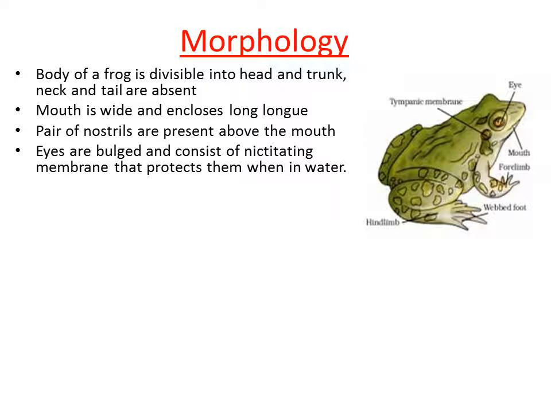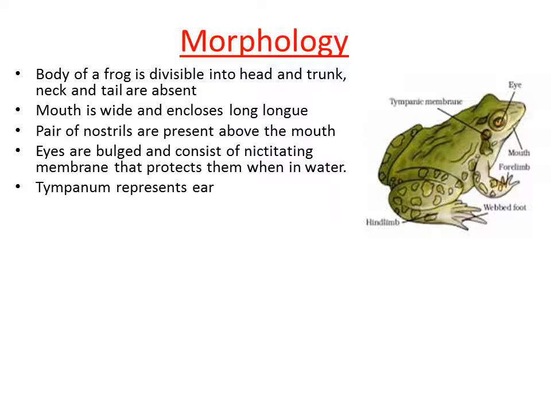So eyes are bulged and those eyes consist of a membrane called the nictitating membrane. The nictitating membrane is actually very transparent and protects the eyeball when the frog is in water. When it is in water, the eyeballs are completely closed by this transparent nictitating membrane so that water cannot move into the eyes. So this is one character that we can see in the frog. It helps to survive in water.